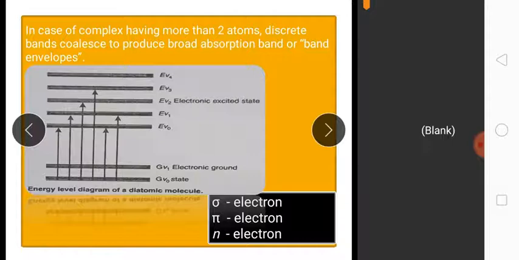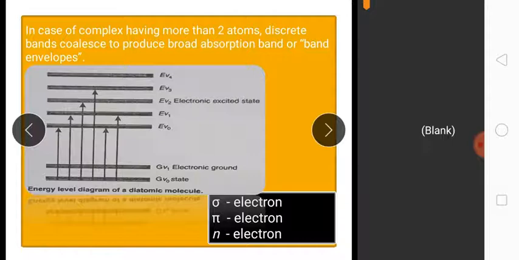So the sigma electrons are involved in saturated bonds such as those between carbons and hydrogens in paraffins. These bonds are known as sigma bonds. The amount of energy required to excite electrons in a sigma bond is much more than UV light provides, so compounds containing sigma bonds do not absorb UV radiation. For this reason, paraffin compounds are frequently very useful as solvents.